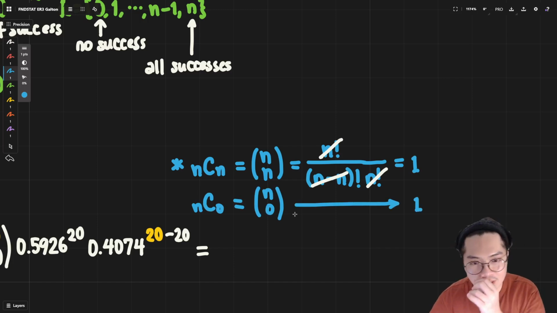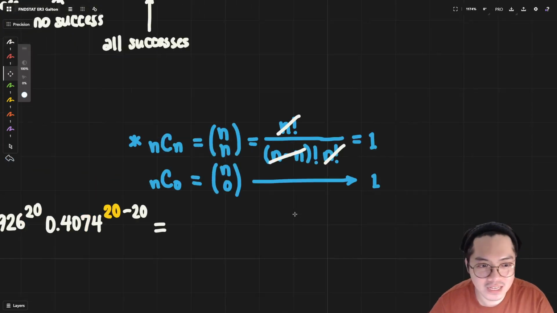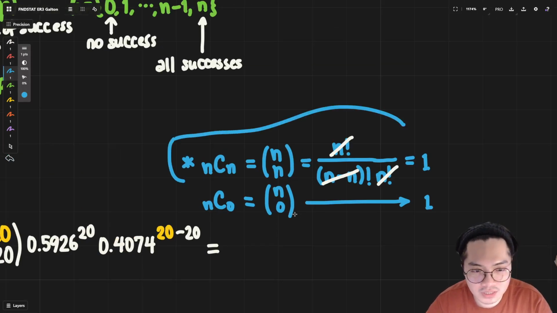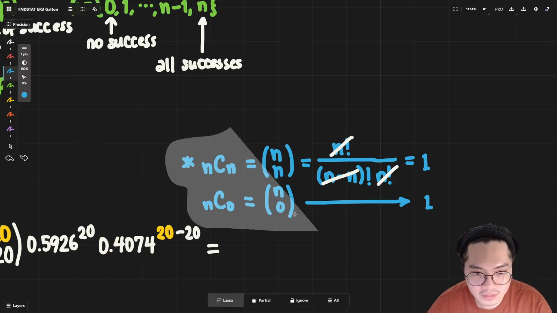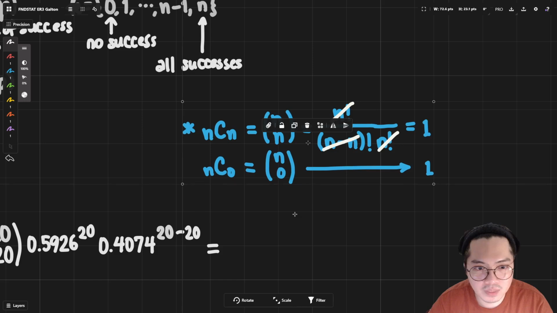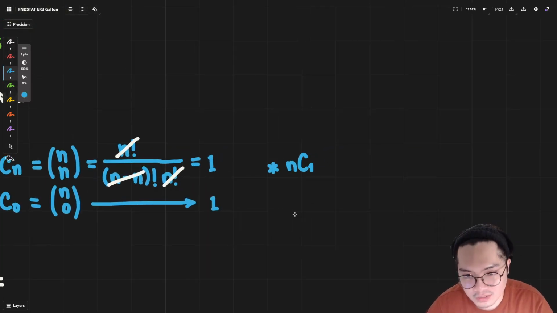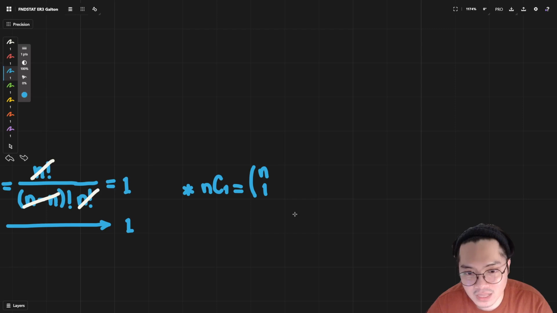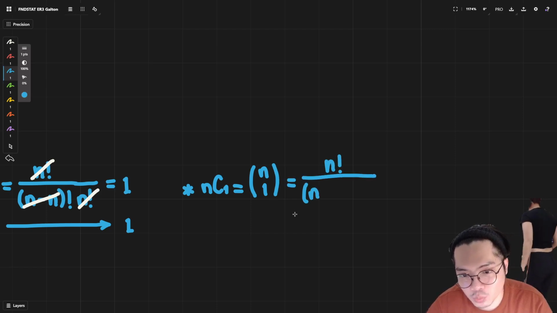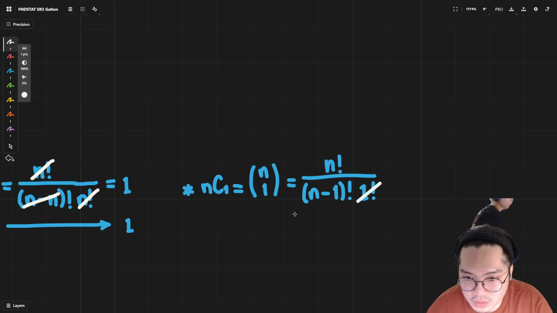Okay, there you go. And I suppose even more tips and tricks would be if you were to put in n choose 1. N choose 1 will look something like this: n factorial all over n minus 1 factorial, and then times 1 factorial. 1 factorial, of course, is just 1.